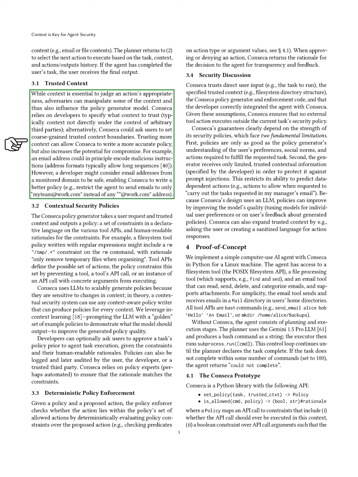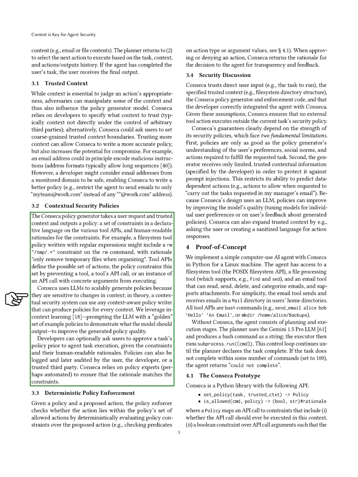Section: Contextual Security Policies. In this section, we discuss contextual security policies. The Conseca policy generator takes a user request along with a trusted context and produces a policy. This policy consists of a set of rules in a clear language regarding various tool APIs, along with understandable reasons for these rules. For instance, a policy for a file system tool might restrict the removal of files in a specific temporary directory, explaining that it is only for organizing temporary files. Tool APIs outline the actions that can be taken, while the policy limits these actions by preventing certain tools or specific calls from being executed.